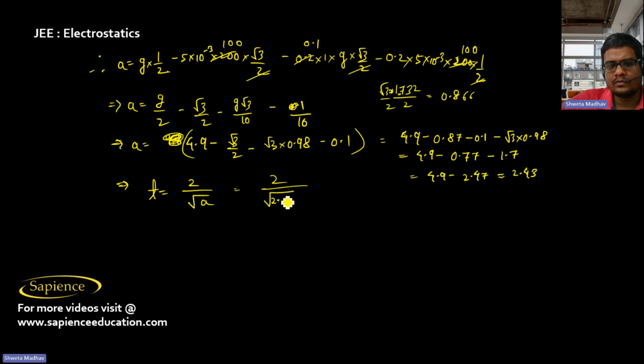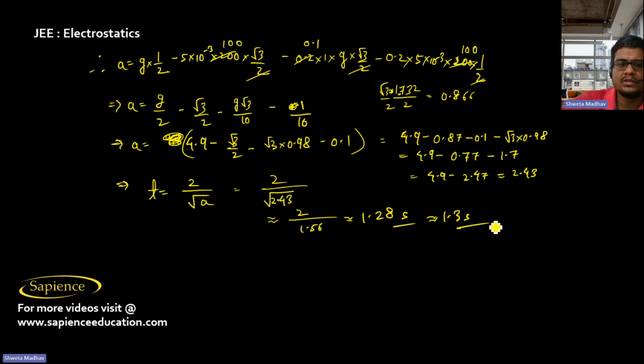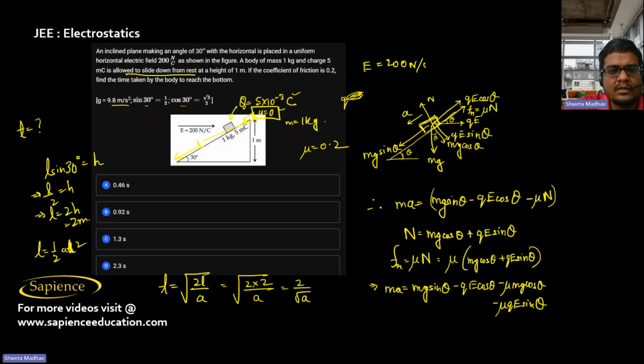So it is root over 2.43, 2 by root over 2.43, that is 1.56. So it is 2 by approximately 1.56, so it is 1.28 seconds, which is approximately 1.3 seconds. So the time taken by the body to reach the bottom of the inclined plane is 1.3 seconds. So option C is the correct answer.